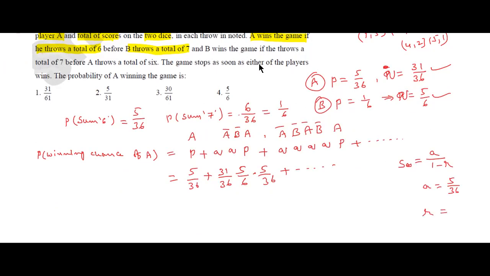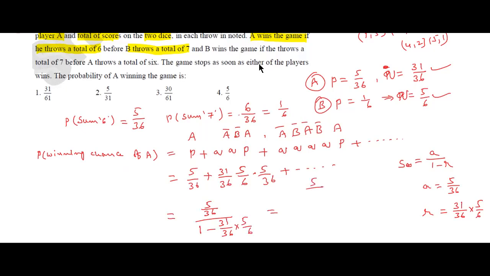R value, how much? 5 by 6 into 31 by 36. That is 31 by 36 into 5 by 6. This is the R value. Apply the formula A by 1 minus R: 5 by 36 divided by 1 minus 31 by 36 into 5 by 6.